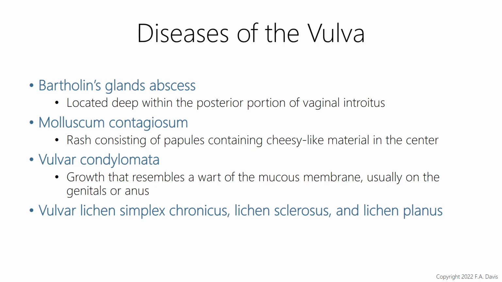Molluscum contagiosum. So remember we talked about this in children. This is different. I mean, it's the same, but it's different because this type of molluscum is spread by sexual activity in adults. So in children, it's spread by fomites, which would be objects or materials, and children have it usually, we talked about their knees, their elbows, different places. But when we talk about molluscum contagiosum in the vulva, we're talking about spreading by sexual activity.